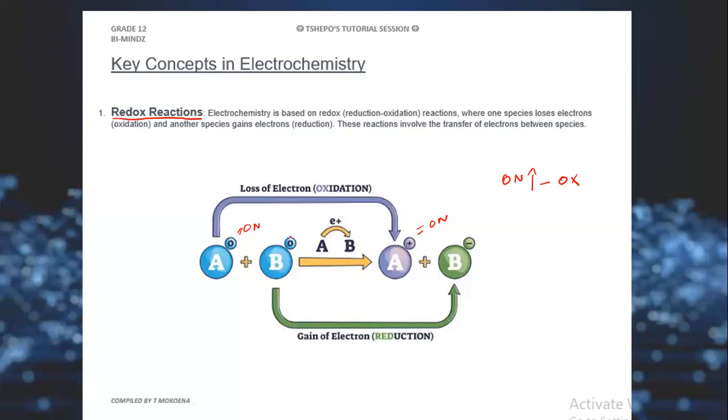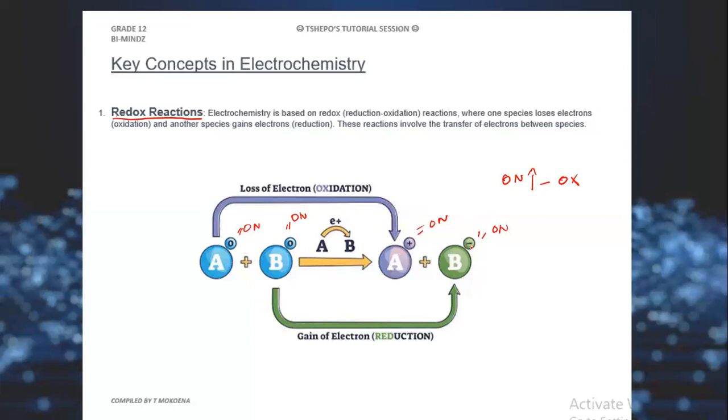Now what is happening with the oxidation number of B after it has reacted with A? The oxidation number of B before interaction was 0, but after an interaction with A, the oxidation number of B is now negative. What does that negative mean?